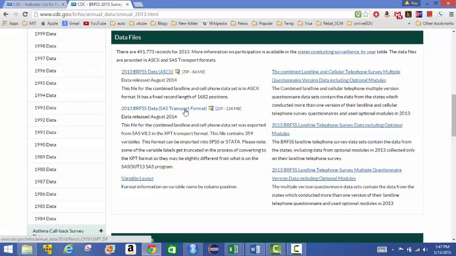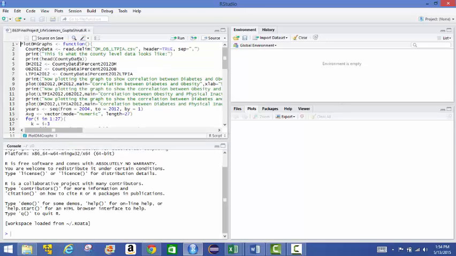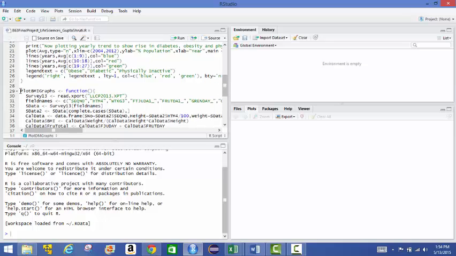And when you download, this is a zip format, and then you extract it. And the file that you will get is llcp2013.xpt, and that's what we'll use for our second set of analysis. Okay, so we're back to RStudio, and now what we want to do is load the R script. So I'm going to load it from here. So this is the R script that I have created for the 2 functions in which I have grouped both the analysis. So this is a function plot DM graphs, and then there's another function plot BMI graphs.